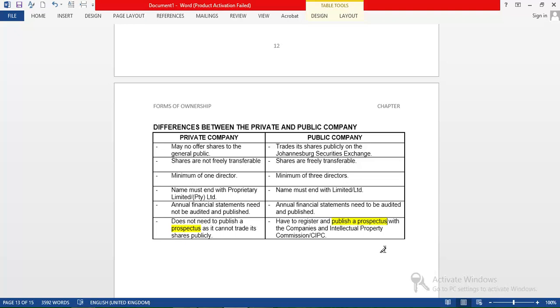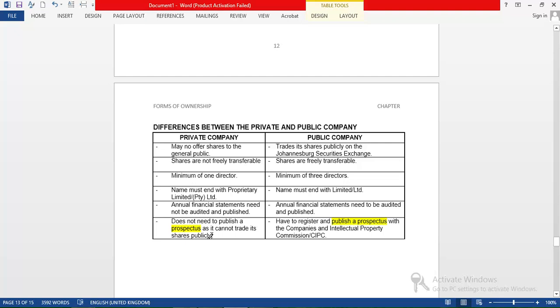It talks about the type of business that they're involved in. It talks about the number of shares that are there, the responsibilities, the number of directors that are there, and stuff like that. All the information that they need to know about the company before they invest in it is in the prospectus. So this applies only to public companies. They are the ones that are supposed to register and publish a prospectus with the CIPC, which is the Companies and Intellectual Property Commission. But private companies don't need to do that.